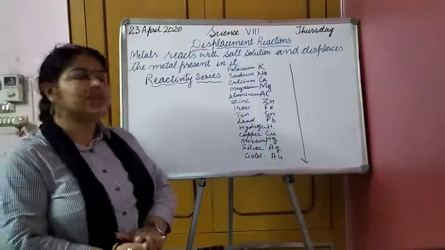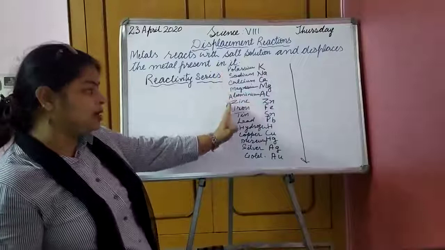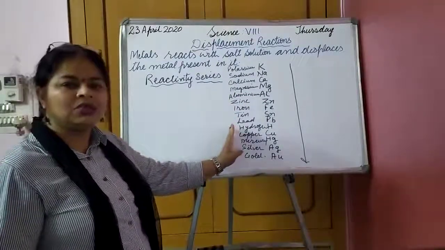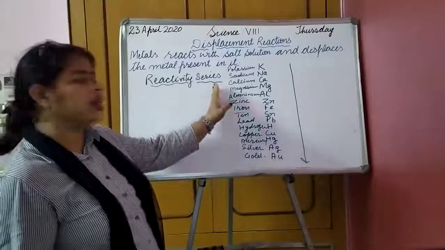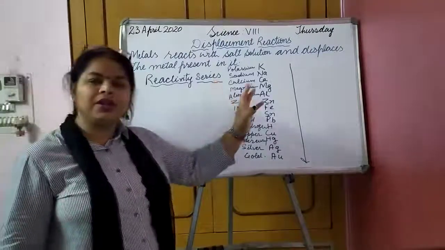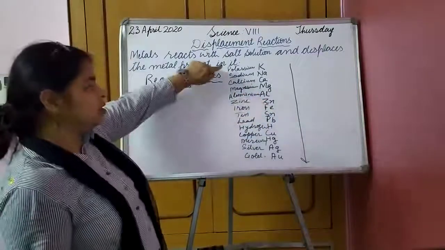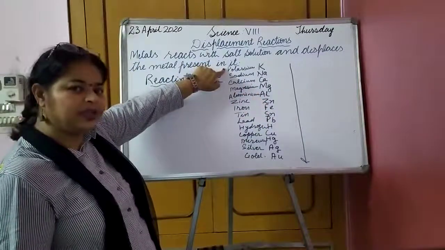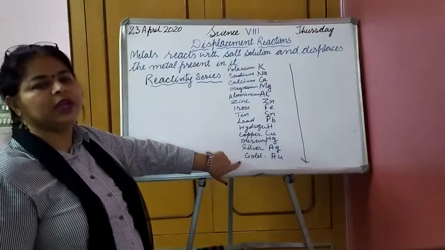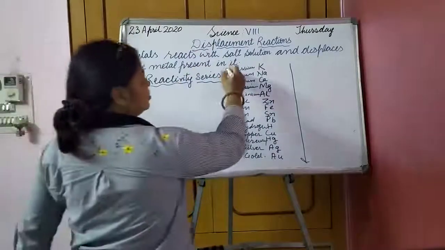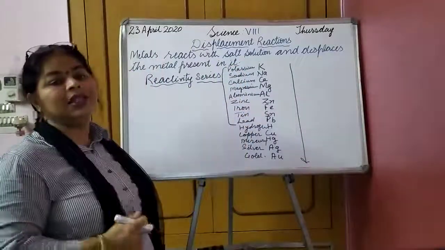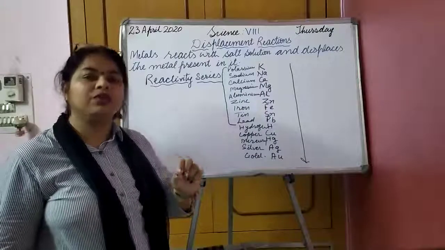So this arrangement of the metals in their decreasing reactivity order is known as the reactivity series. It is a series in which the top is the highest reactive and the bottom is the least reactive. Till lead, these metals are more reactive than hydrogen.